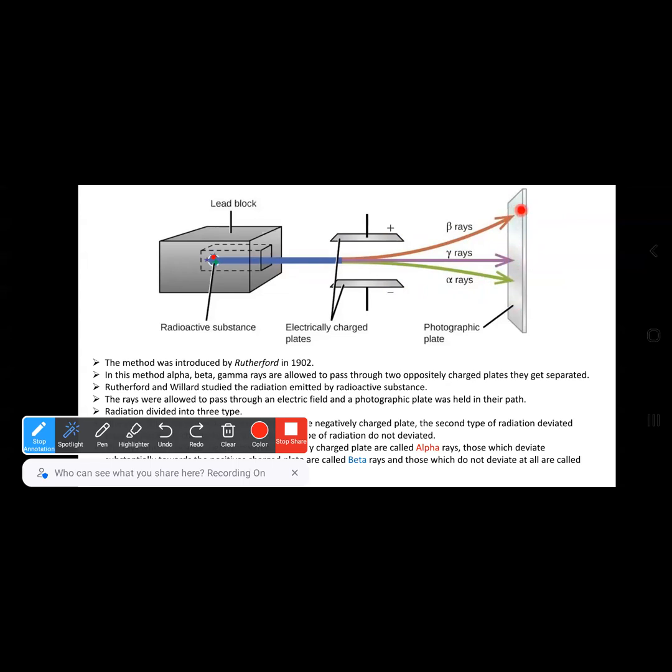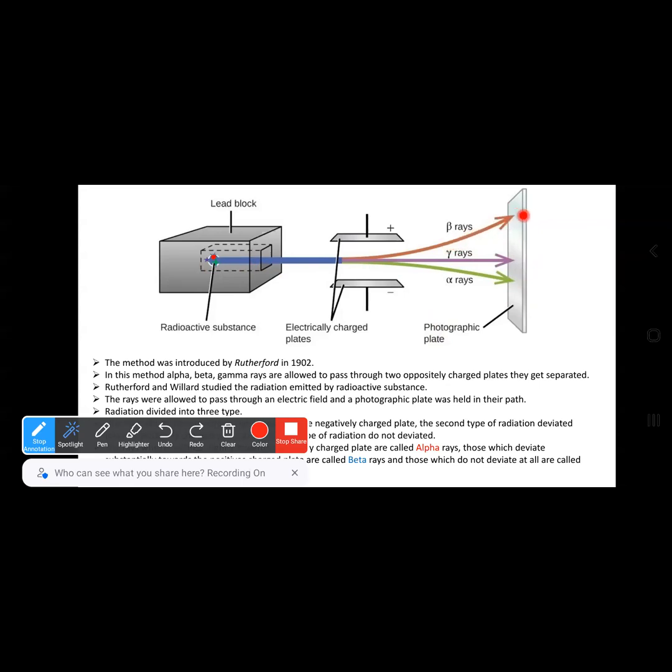The deviation is detected on this photographic plate. There are some spots at this point, some spots at this point, and some spots at this point. It means a single line of radiation gets deviated to a certain range. So from here we can conclude the radiation gets deviated. For the deviation of radiation, Rutherford, with the help of Villard, gave the names.